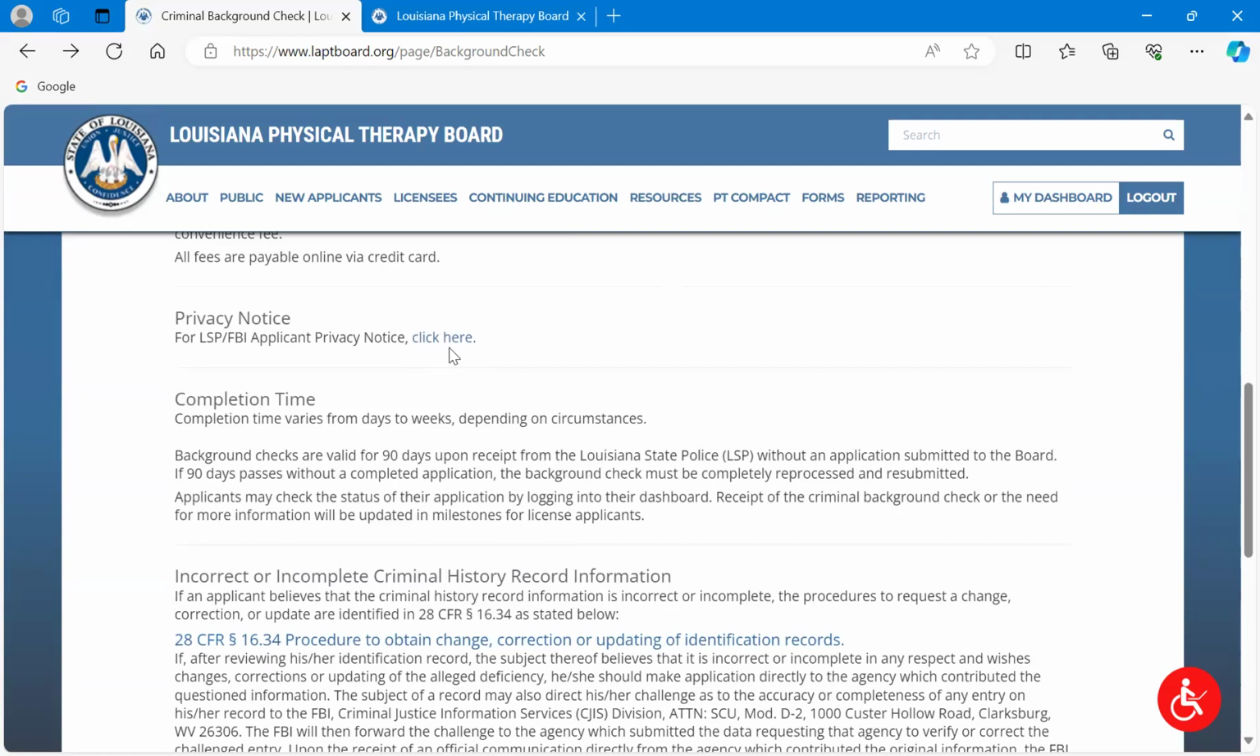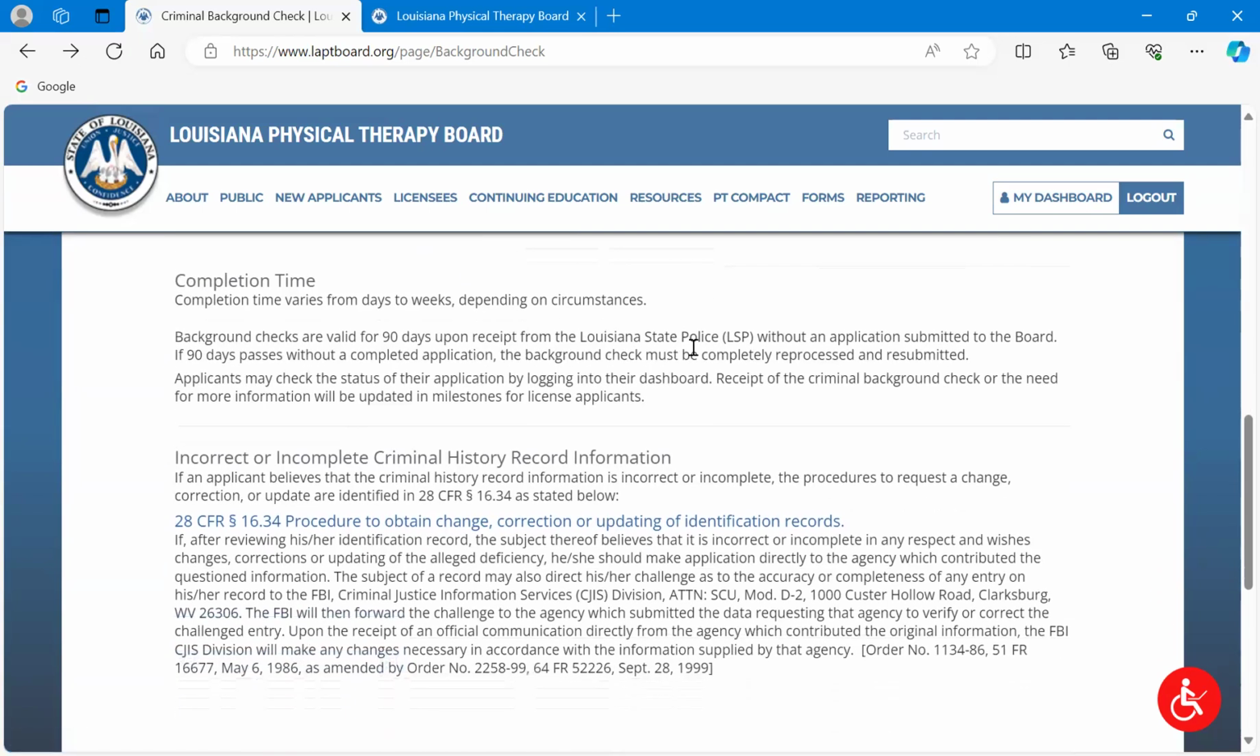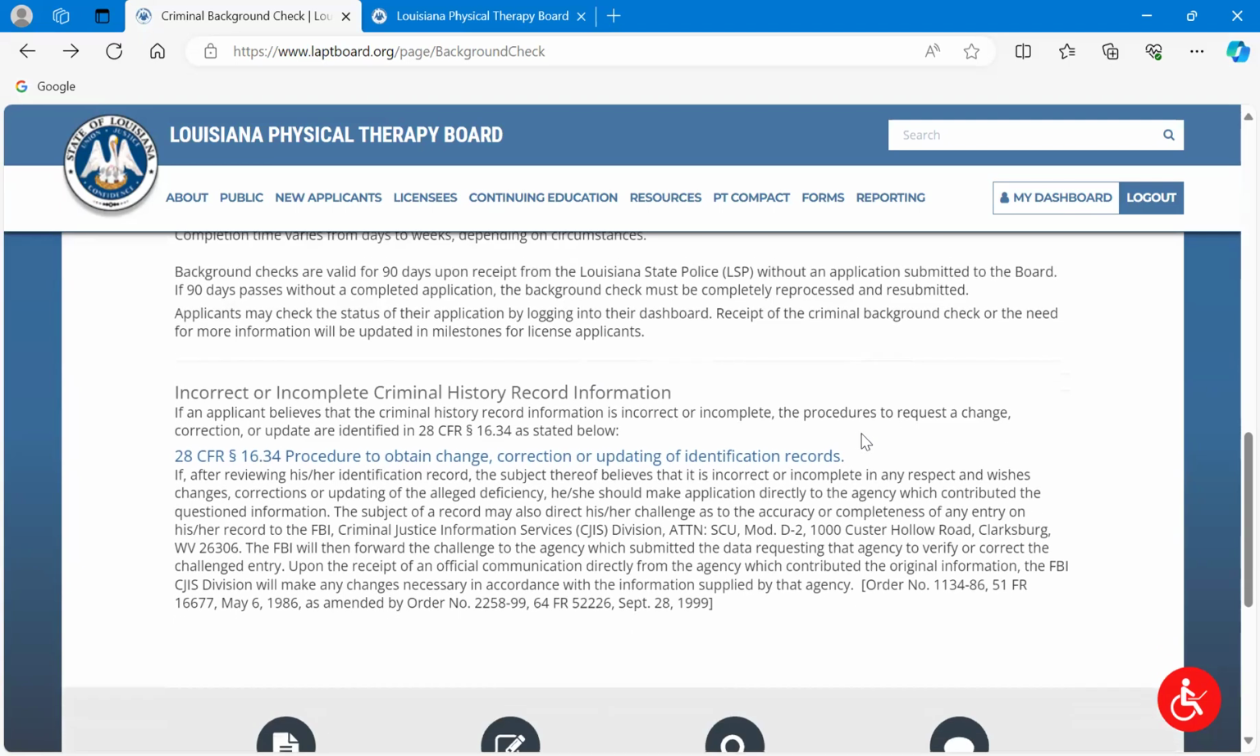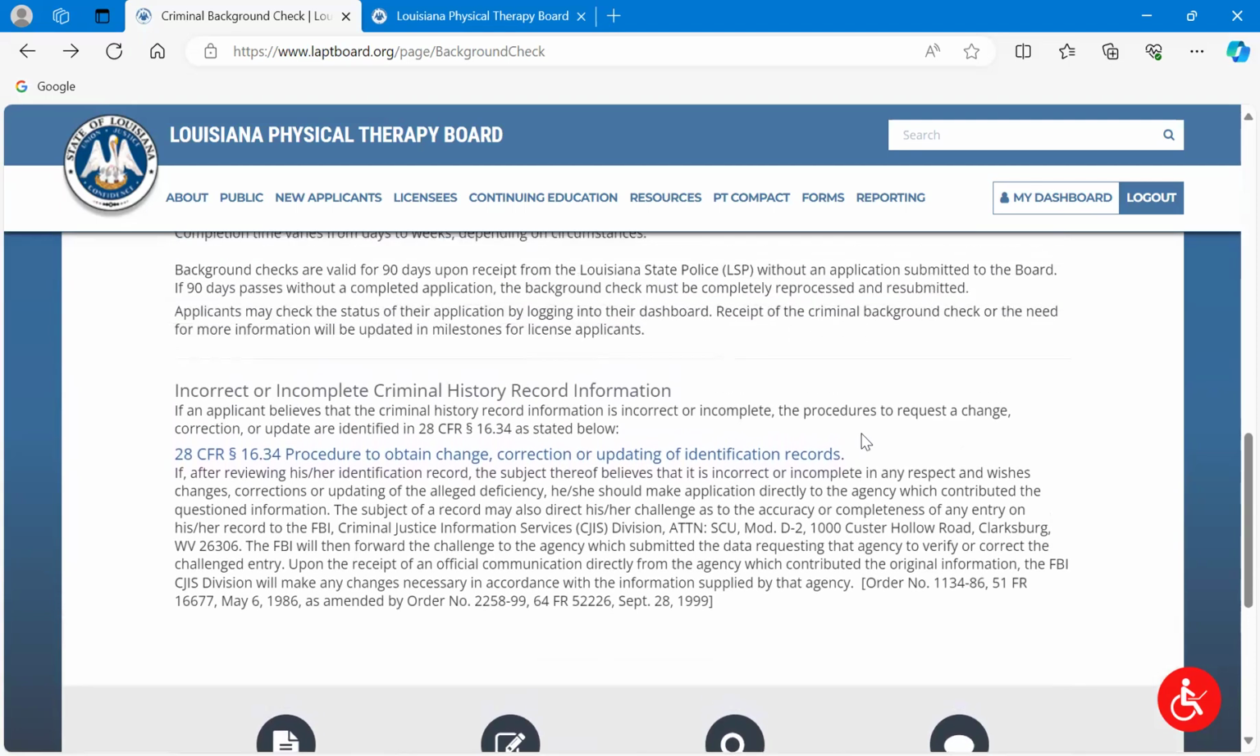Again, privacy notice. We have this available here as well. We have completion time. Background checks are valid for 90 days upon receipt from the Louisiana State Police. And that's without an application submitted to the board. But again, remember, we told you we have to have an online application for you, okay, before we get those results. We don't want it to be in reverse. If they are in reverse, we're not able to keep those results if we have the background check first before the online application, and you might have to do your background check again, and no one wants to do a second background check, okay?